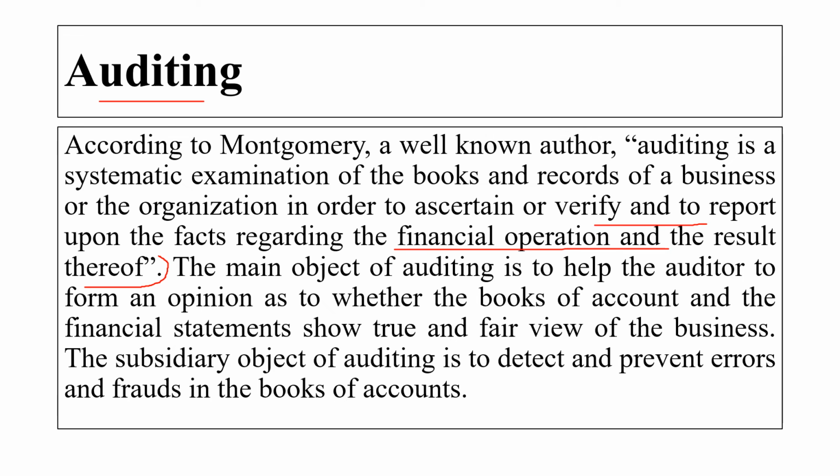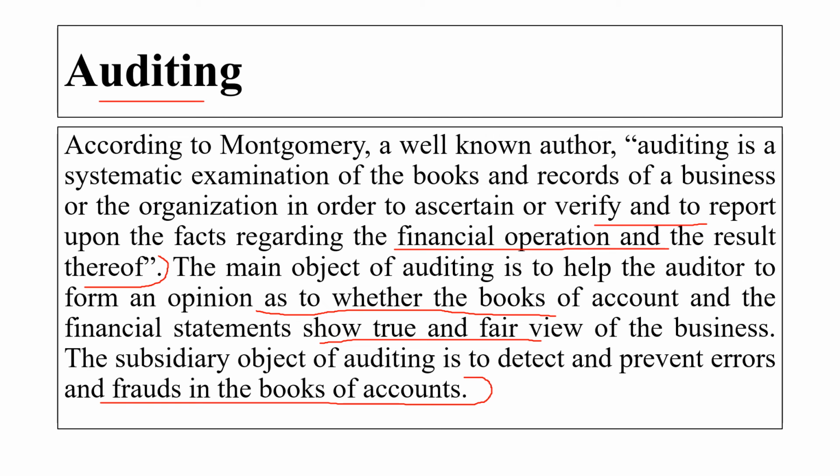The main objective of our auditing is to help the auditor to form an opinion as to whether the books of our account and the financial statement show the true and the fair view of the business. The subsidiary object of the auditing is to detect and prevent the error and the fraud in the books of the event. So here the auditor will be appointed to do the auditing and he will provide his opinion.